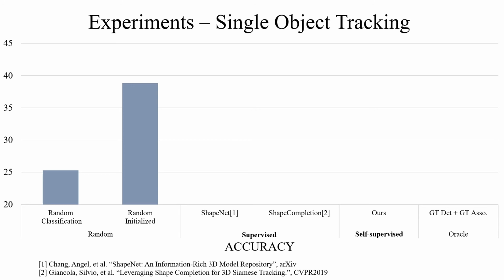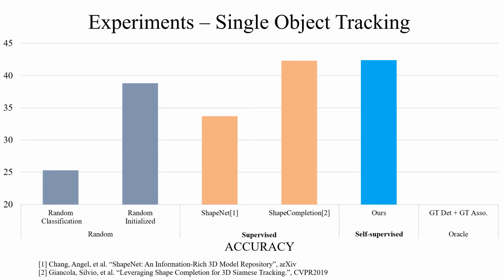We also compare our method with two supervised baselines, PointNet pre-trained with ShapeNet classification and Shape Completion 3D tracking. As shown in the chart, our method, trained on unlabeled data, outperforms all of these baselines. The method of Shape Completion 3D tracking has performance near to ours. However, their approach was trained on fully supervised data with ground truth detections and ground truth data associations. On the other hand, our method was trained on unlabeled data with estimated detections and estimated data associations, using uncertainty weighting and hard negative mining.